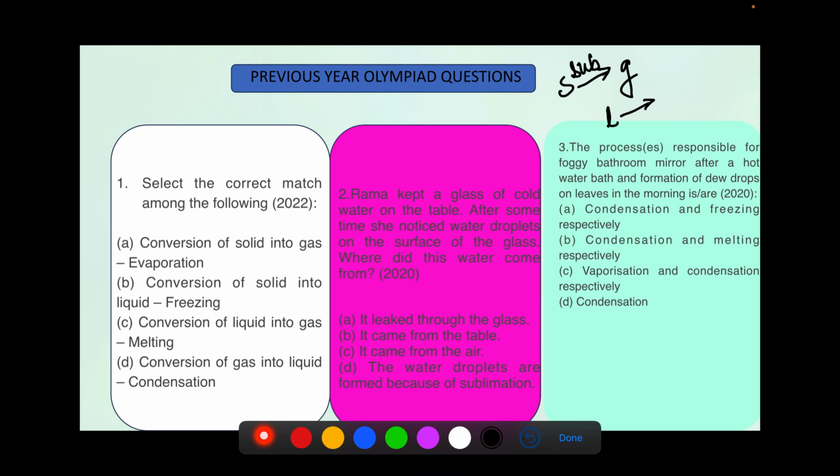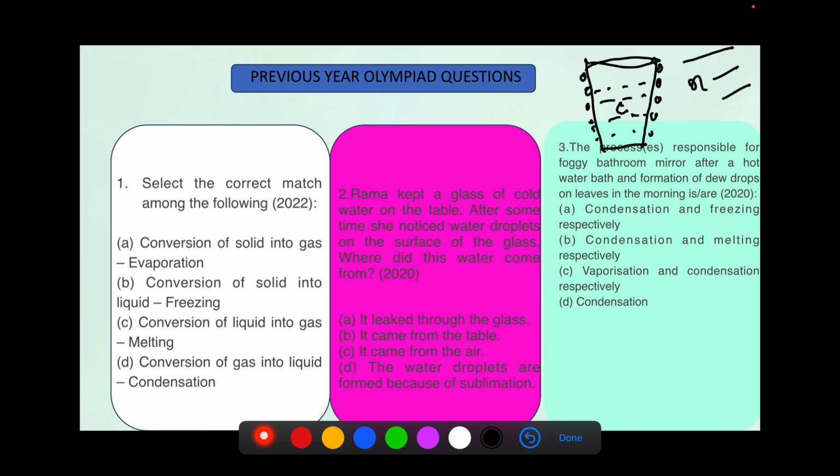So if you have followed the lecture, the link to which has been provided just here, you will know that whenever a glass of cold water is exposed to normal room temperature outside, the water vapors from the surrounding air condense on the outside surface of the glass, because the temperature of this water is lesser than the temperature of the surrounding air.